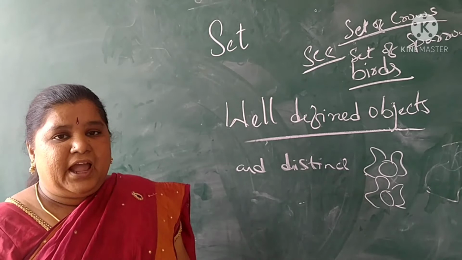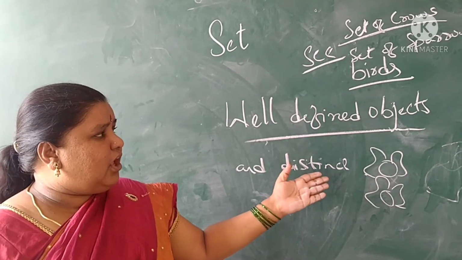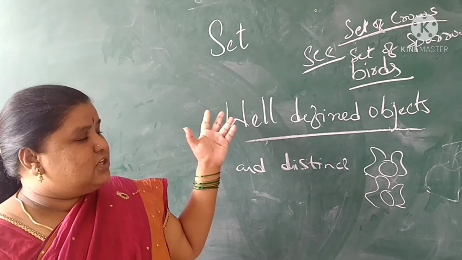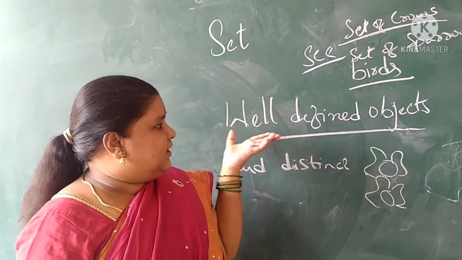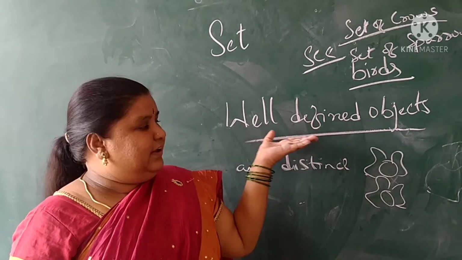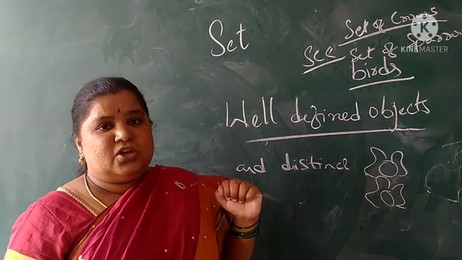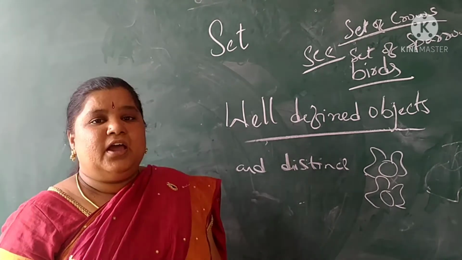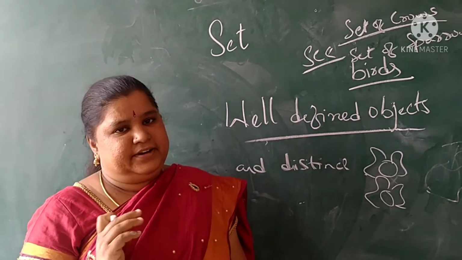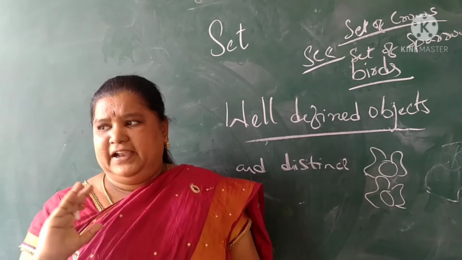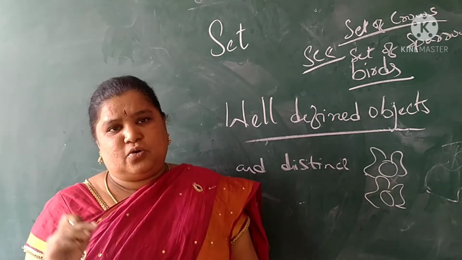Okay, children, next I am going to give some examples. Do you understand sets, well defined objects? Give some examples of sets from your textbook or daily life. See here, so many trees are there.